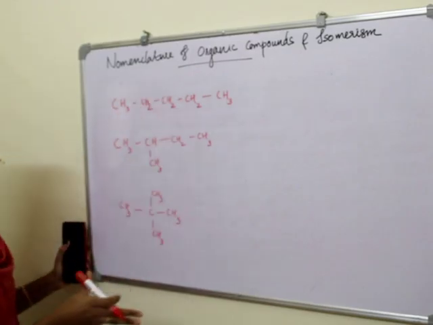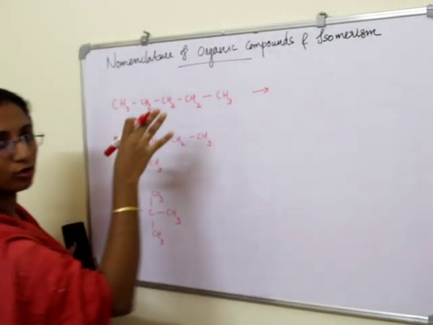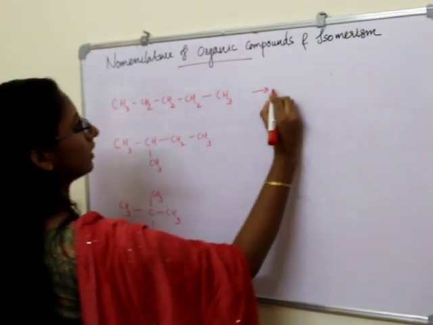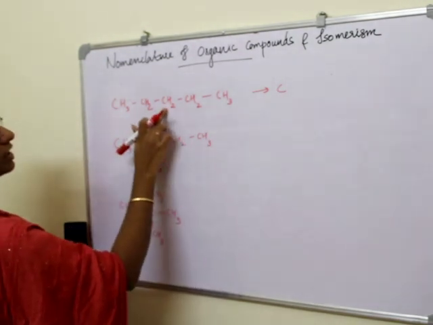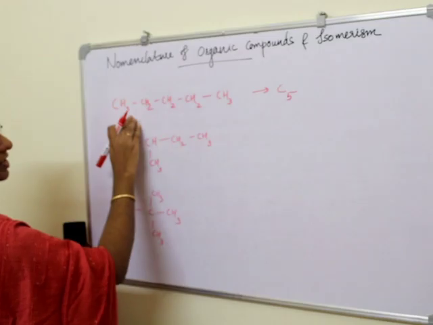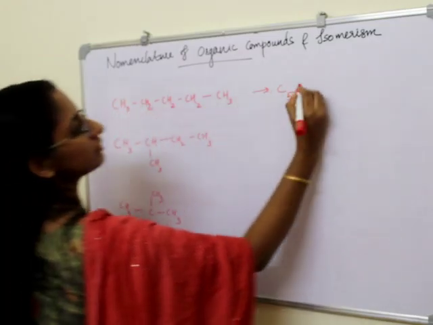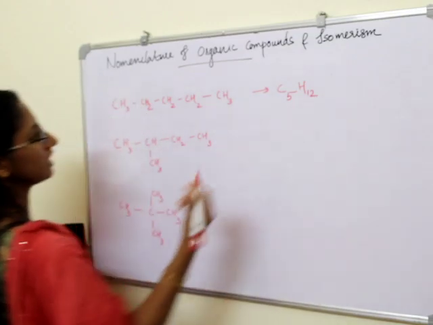These are some examples of organic compounds. Let's write down the molecular formula of these organic compounds. Here we have 1, 2, 3, 4, 5 carbon atoms, so C5. What about hydrogen atoms? Here we have 6, 12 hydrogen atoms, right?